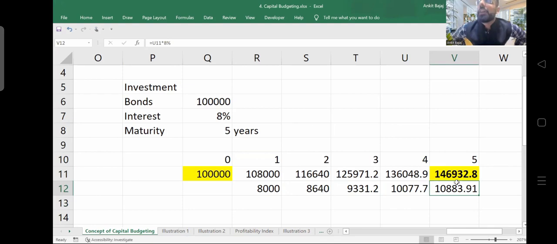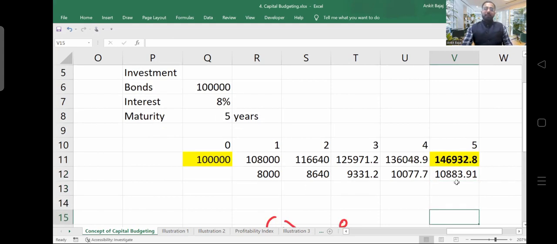You will be receiving 1,46,932. Are you able to understand? Is it clear how much you will be receiving? Why are you receiving 1,46,932? Because every year the value of your money is increasing. By what percentage? By 8%, right? Now, if you are going to receive some future profits, for that you calculate the present value.